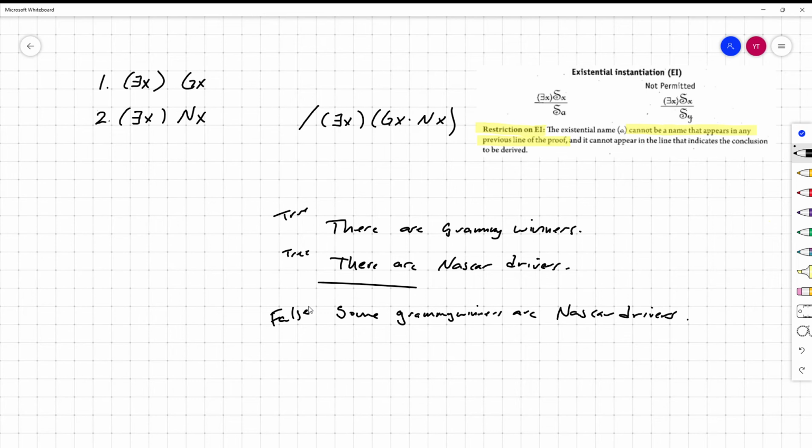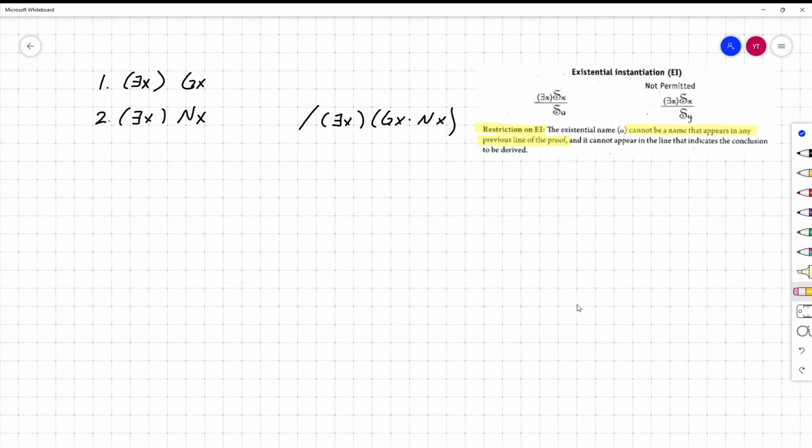And again, more importantly, it's about the inference. It's about the reasoning here. From the fact that there are Grammy winners and that there are NASCAR drivers, that's just not good enough evidence to support the claim that there is anything that has both of those properties. And so we shouldn't be able to prove this argument valid. But without this restriction in place, without this idea of maintaining pseudonyms, if you will, we would be able to derive it, and it would look like this.